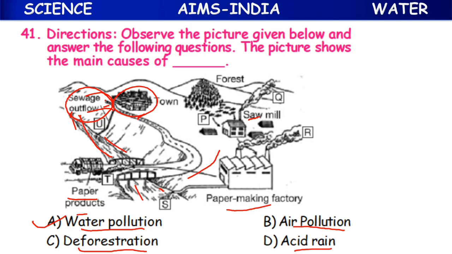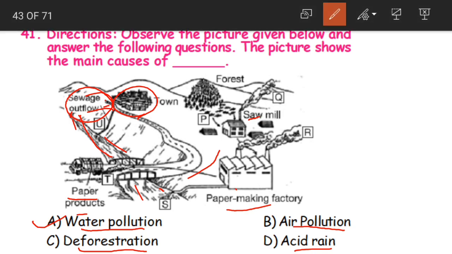Okay, clear? Now you can also see here, children, whatever waste is there from this paper making factory is also mixed up in this water.